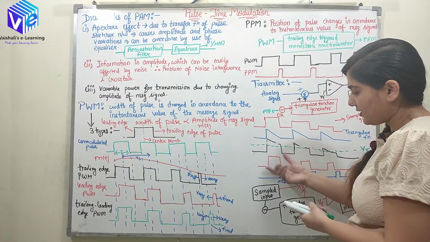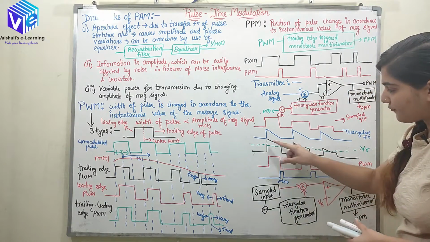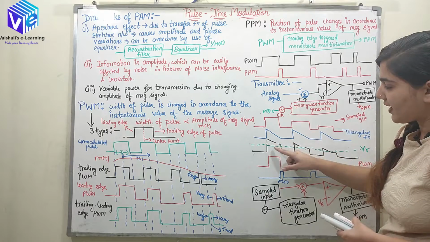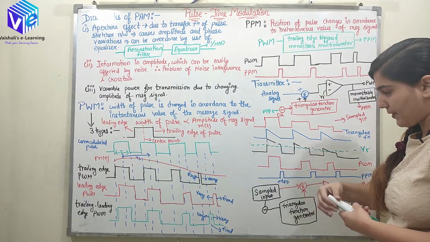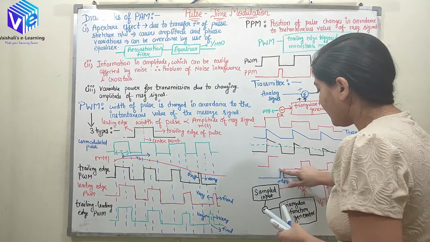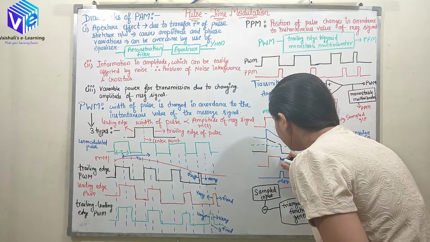Now it is fed to the comparator, and the values of the reference signal and the input signal are compared. So here we'll be getting the output.